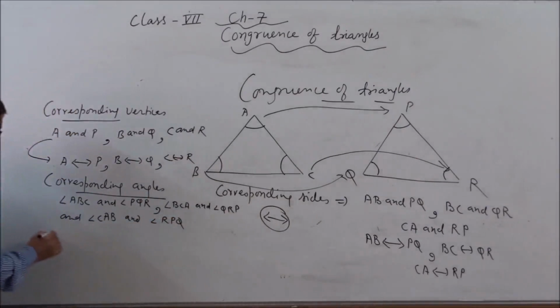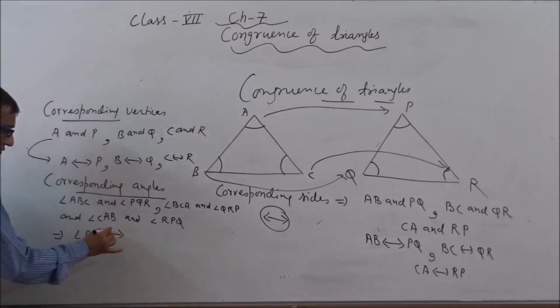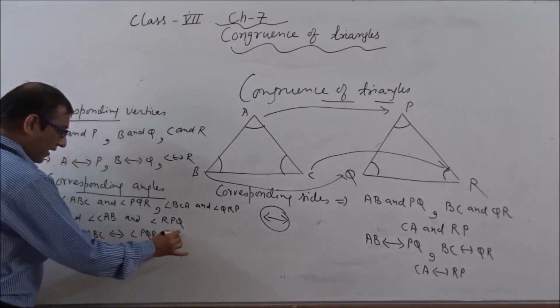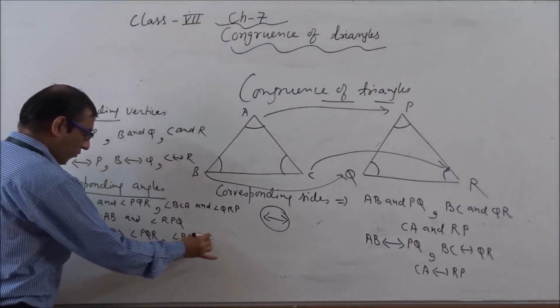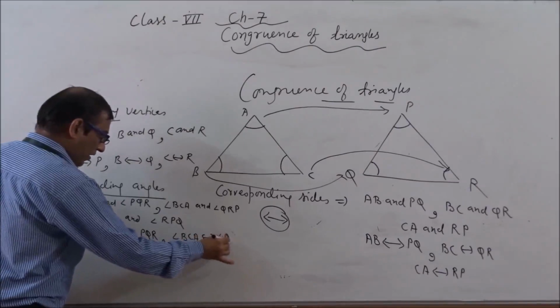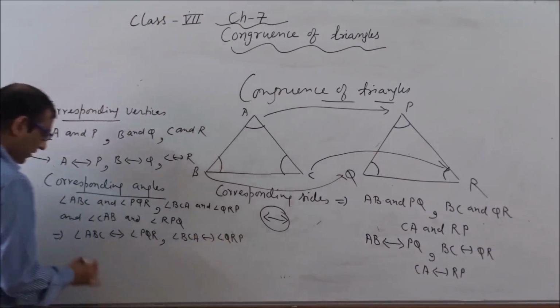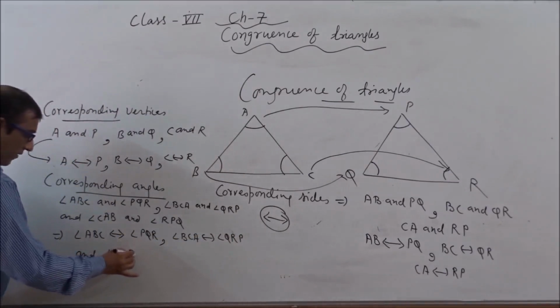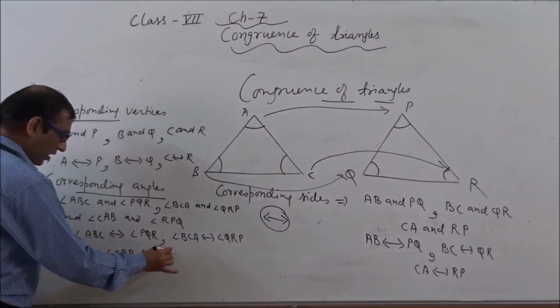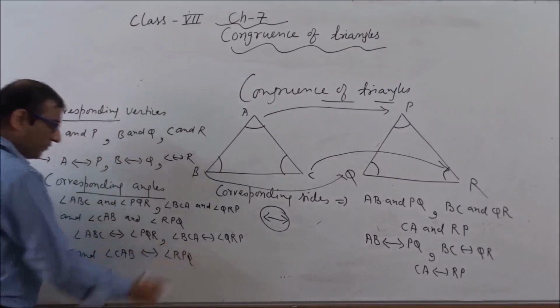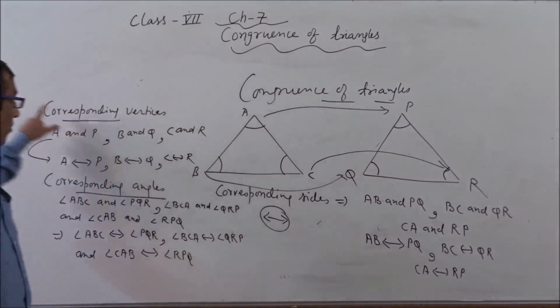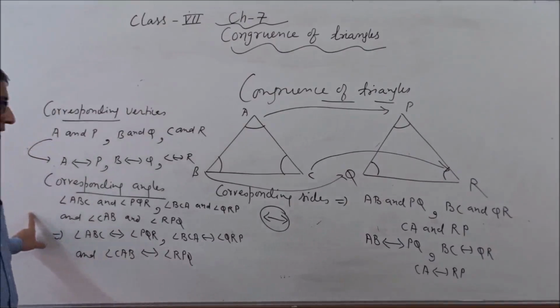It means it can be written as angle ABC is corresponding to angle PQR, angle BCA is corresponding to angle QRP, and angle CAB is corresponding to angle RPQ. So this is the concept related with corresponding sides, corresponding vertices, and corresponding angles.